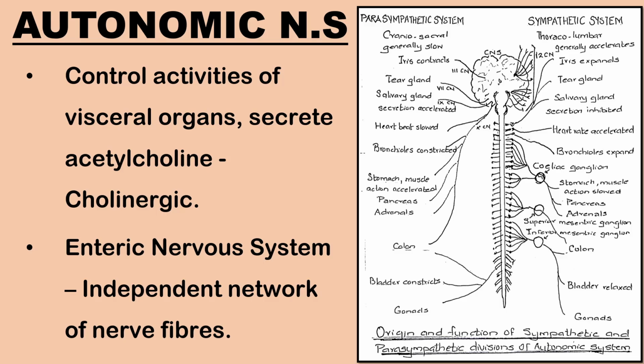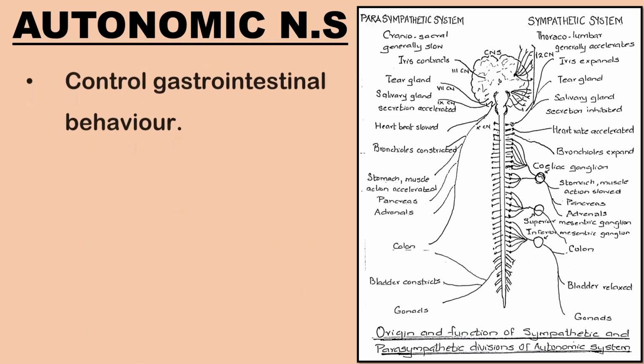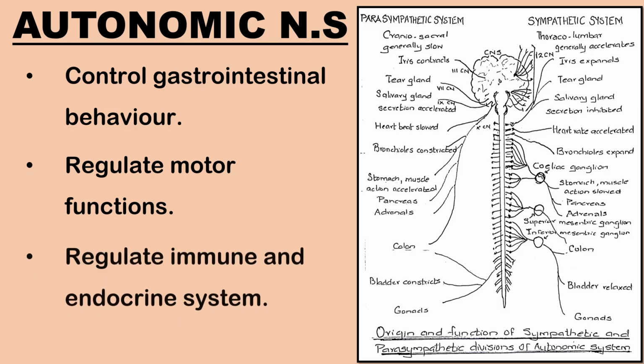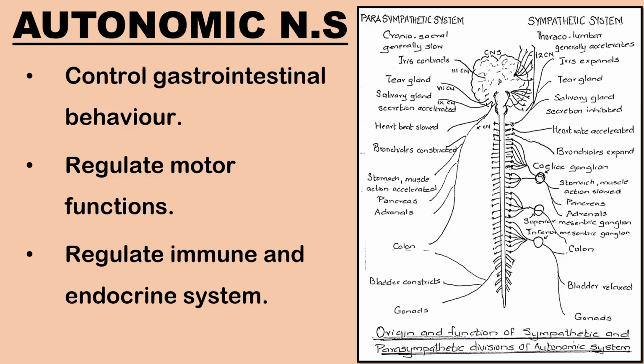The enteric nervous system is an independent network of nerve fibers that innervate the viscera. They control gastrointestinal behavior like secretion of digestive enzymes, regulating movement of contents, and stimulating smooth muscle of the intestine. They also control motor functions and regulate the immune and endocrine system.